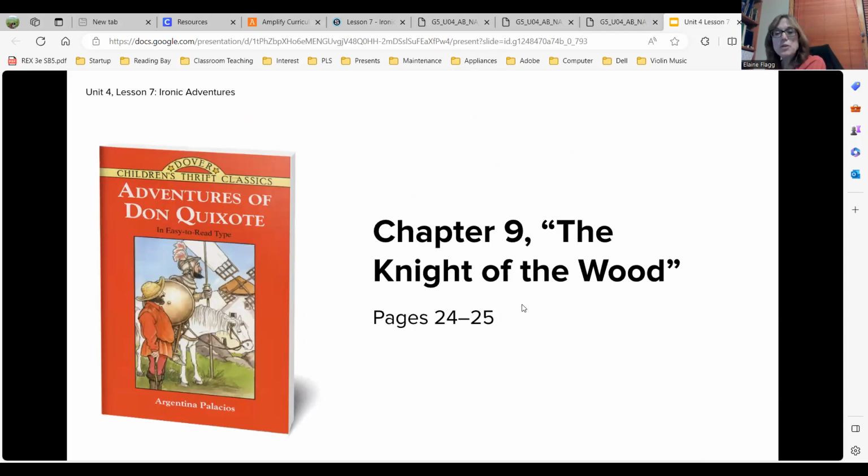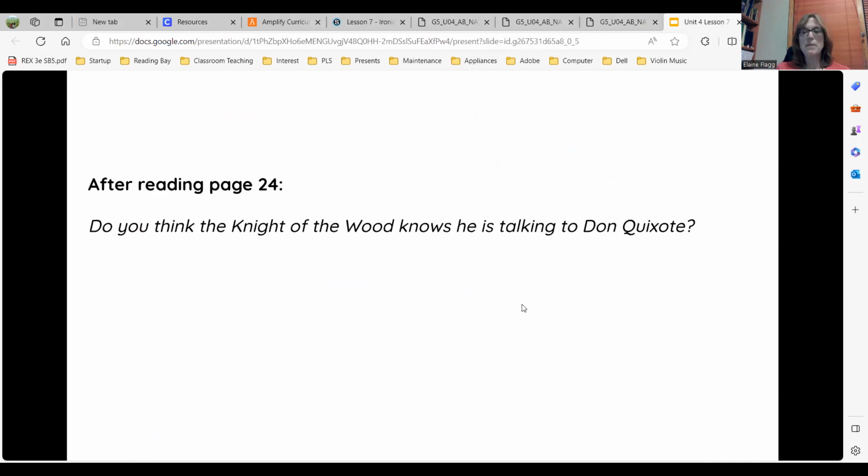So, would you look at chapter 9, The Knight in the Wood? And I'm going to first read page 24. Would you follow along with me as I read page 24 to you? Don Quixote and Sancho were sleeping in the woods when a noise awakened them. 2 men had come on horseback. One of them got off and invited the other to stay. There was good grass for the horses and peace and quiet for thought, he said.